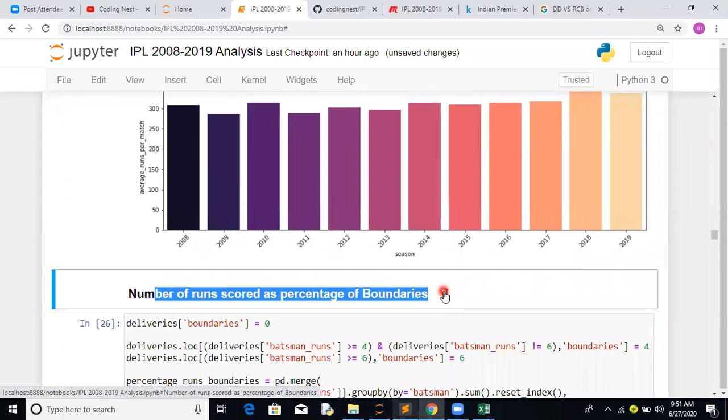Number of runs scored as a percentage of boundaries. This is very interesting. Basically, this will be working for the batsman analysis: the number of runs they have scored, but what is the contribution of either a four or a six.